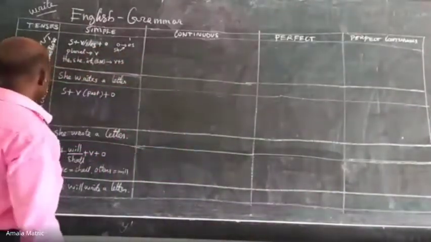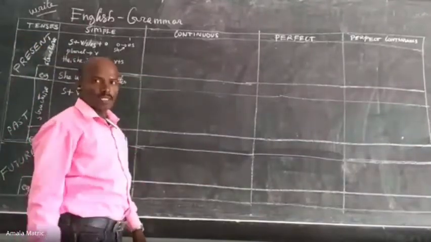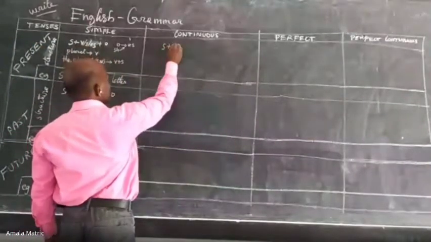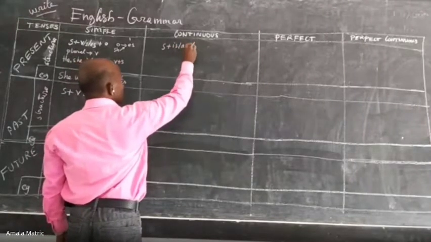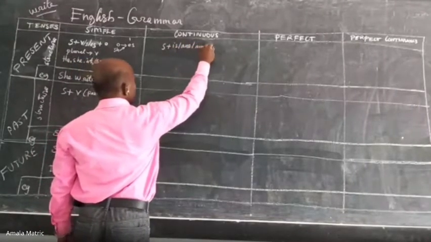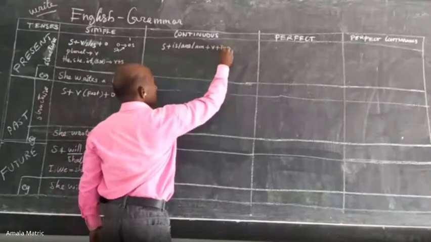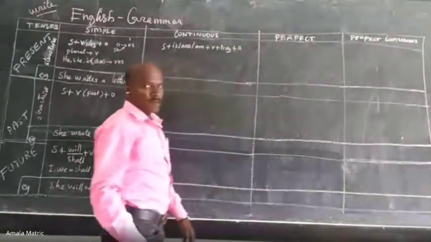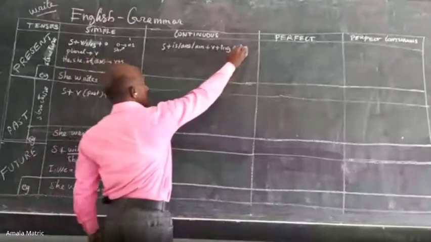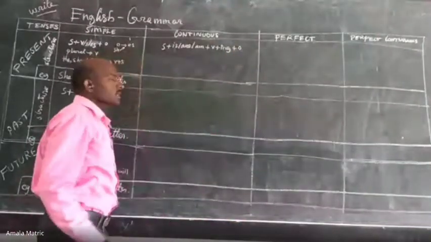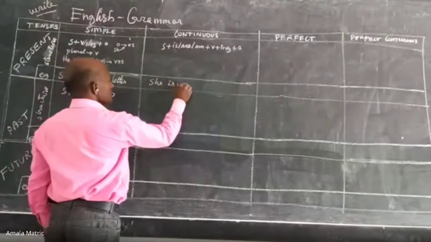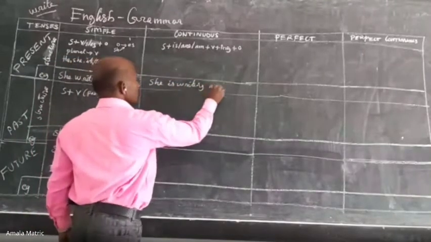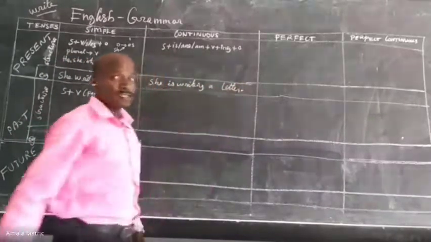Present continuous tense is nothing but an action which is going on continuously. Structure: subject, is or am or are, plus verb plus ing, plus object or other part of the sentence. This is common to all sentences. Now, example: she is writing a letter. She is writing a letter.